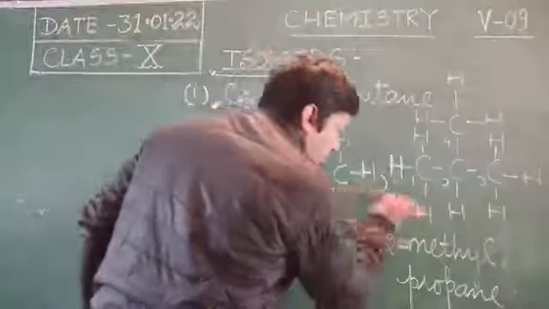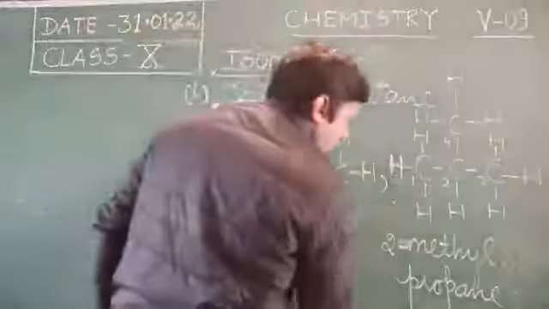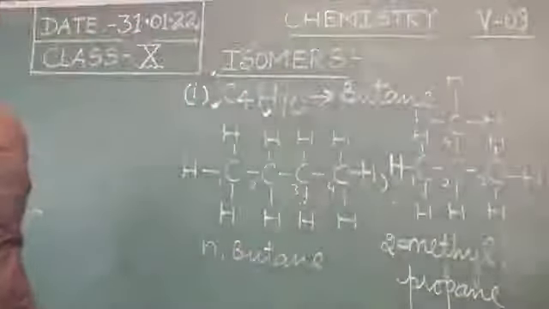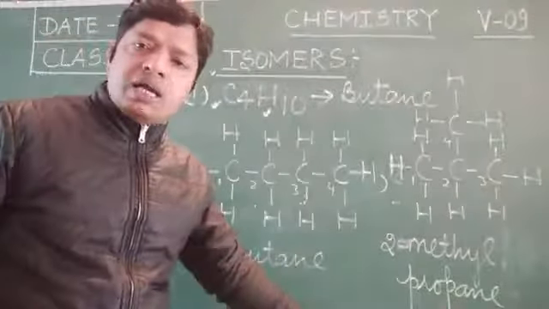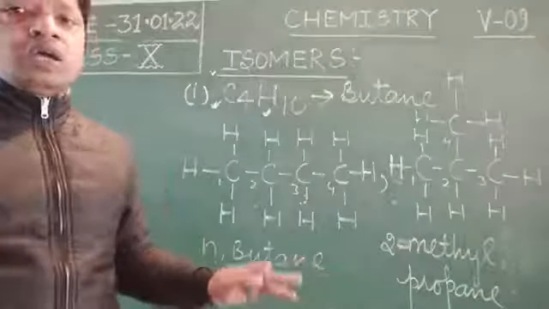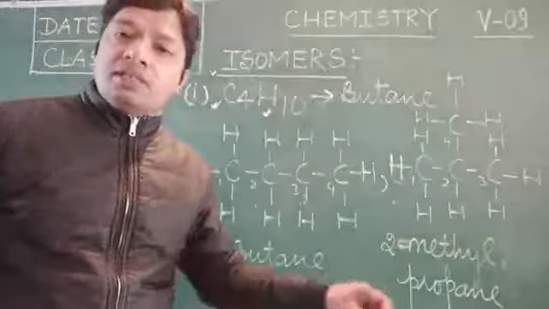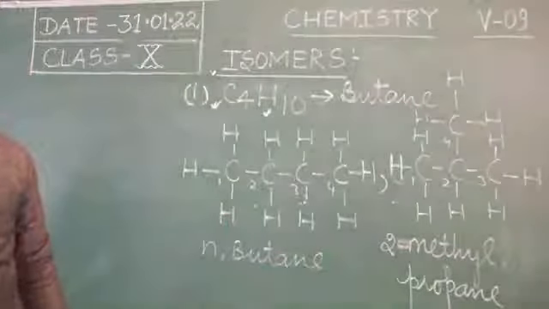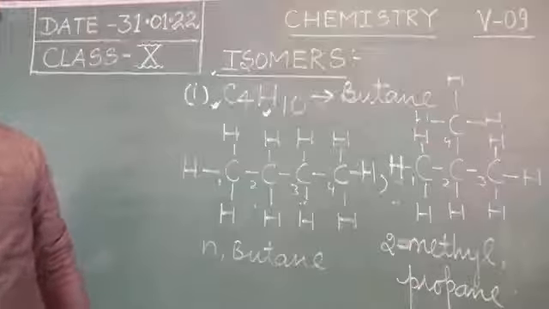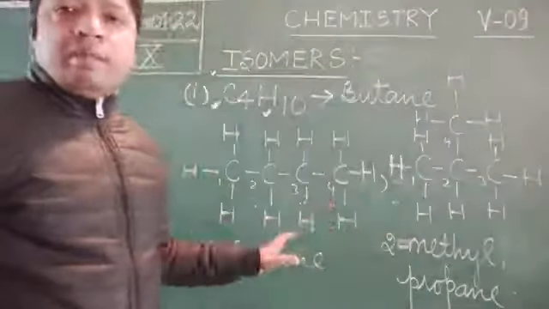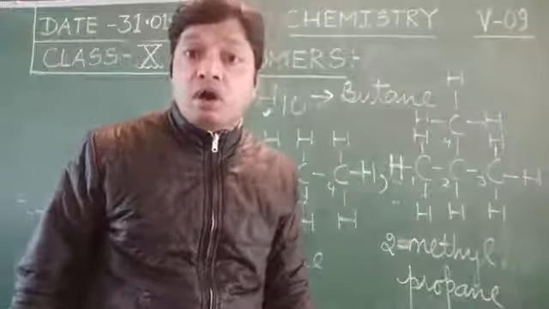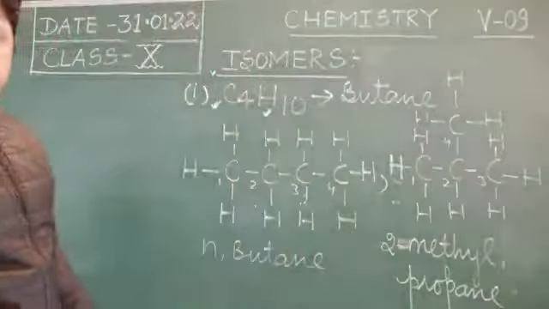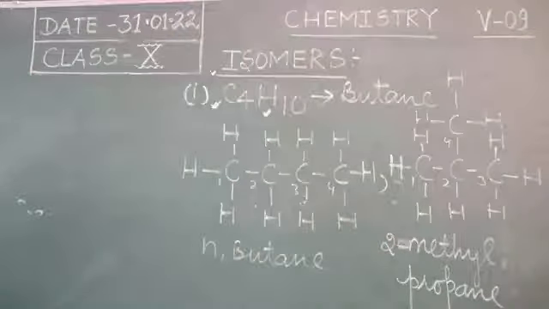So therefore these 2 different organic compounds are known as isomers, because their molecular formula is same and structures are quite different. These 2 are called isomers of each other. And the property due to which 2 different organic compounds have the same molecular formula but different structures is known as the property of isomerism.